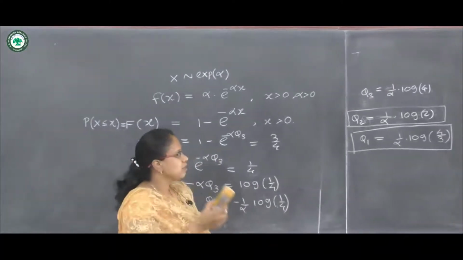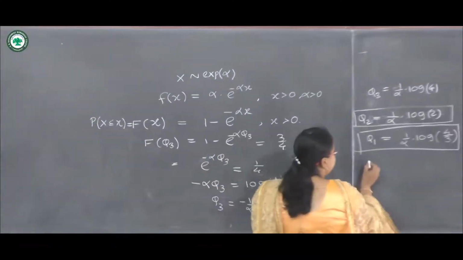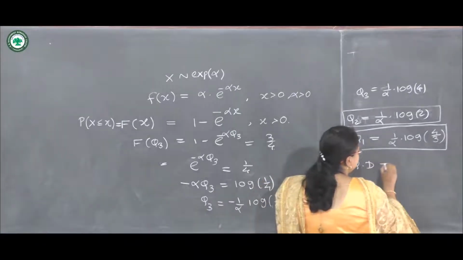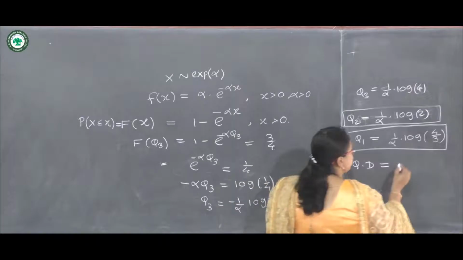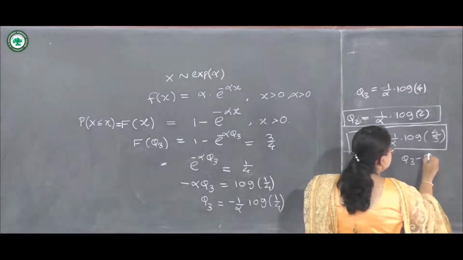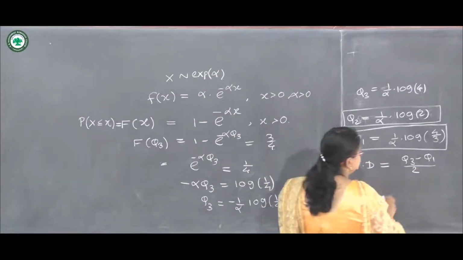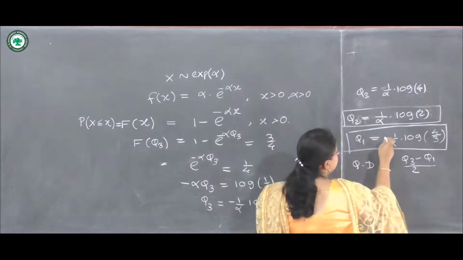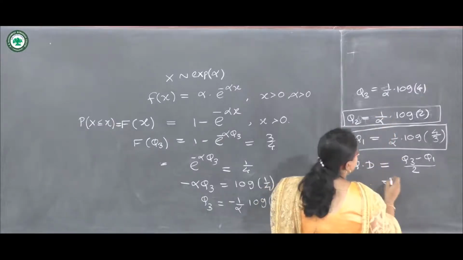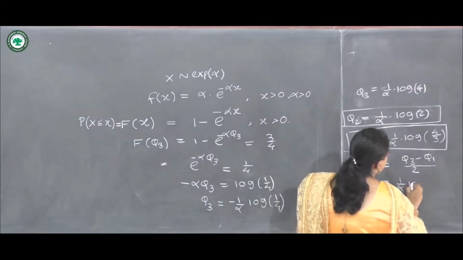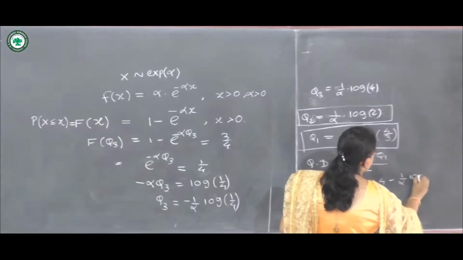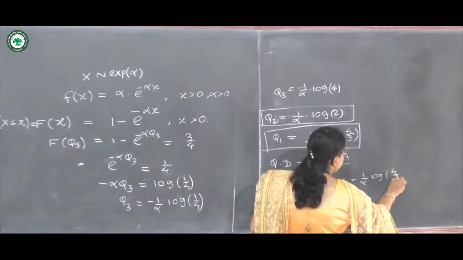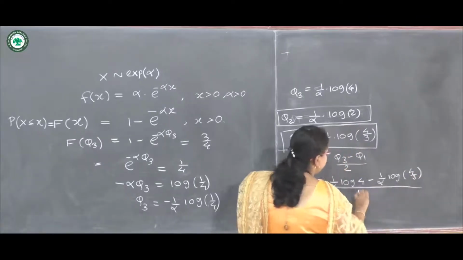From these 3 quartiles we can obtain the quartile deviation, which is also known as the semi-interquartile range. The formula is Q3 minus Q1 upon 2. Let us substitute these values of Q3 and Q1 and divide by 2.